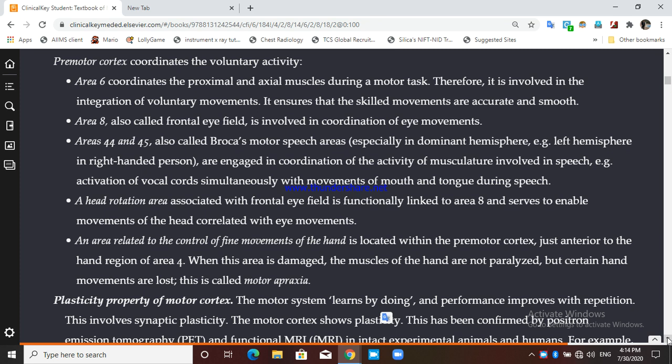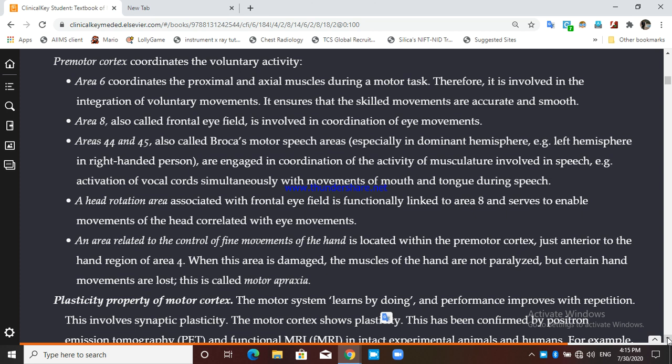Now there are another 2 areas we can discuss here. There is a head rotation area, and it is very much associated with area number 8, the frontal eye field. It is linked to area 8 because it serves to enable movement of the head correlated with the eye movements.